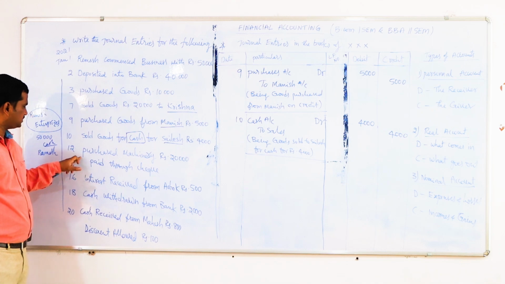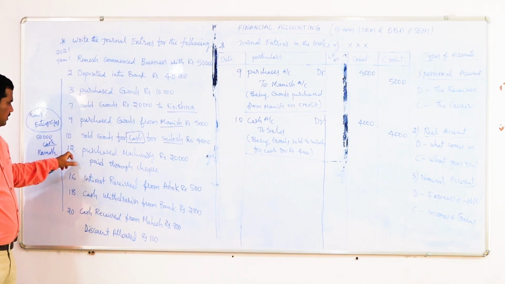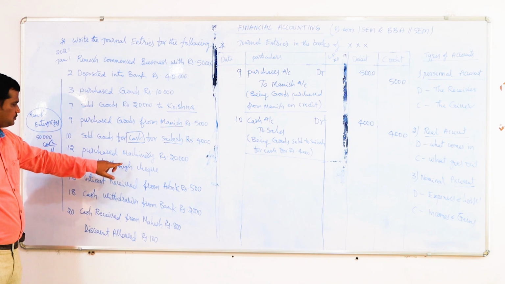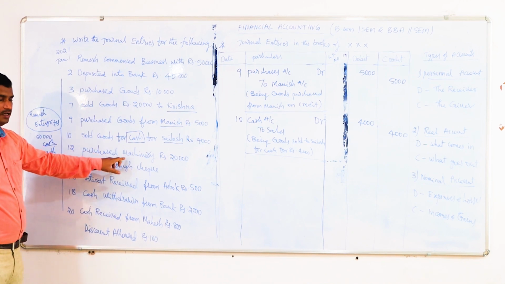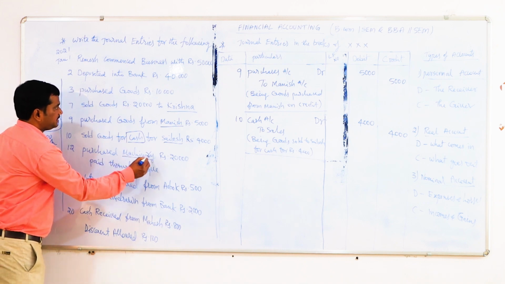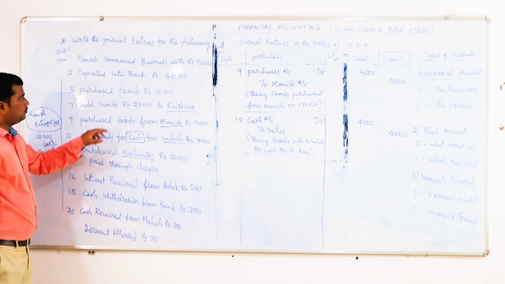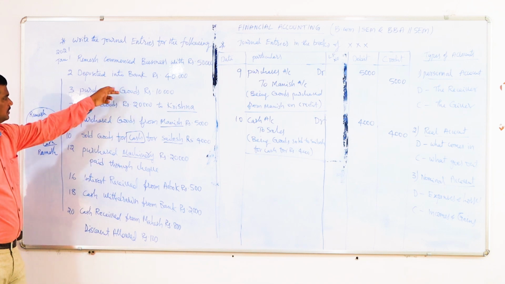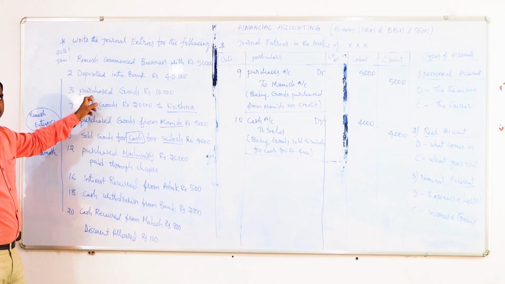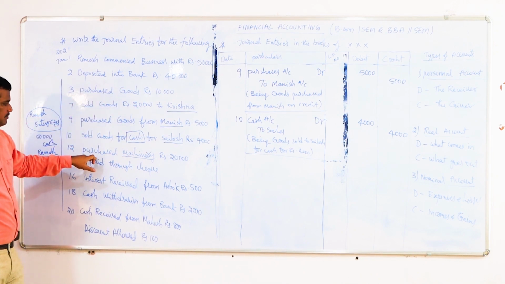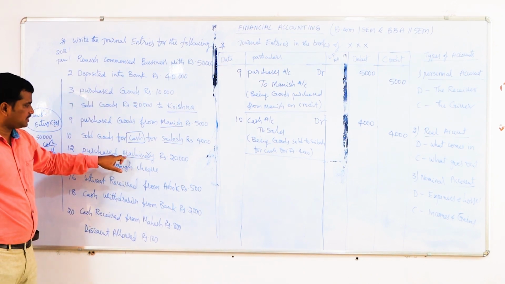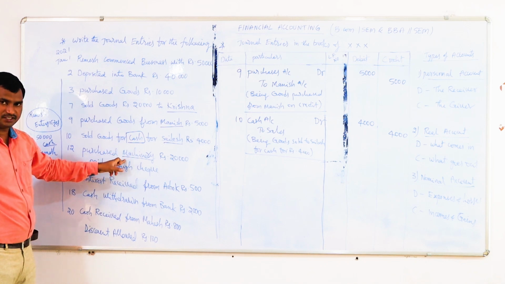Next we go to the next transaction. Here the company is purchasing machinery for rupees 20,000 paid through cheque. Here the company is purchasing the machinery, not the goods. Goods are the regular business item. So when goods are purchased, we should treat it as expenditure, and we debit the purchases. Here we are buying the machinery. Buying machinery is also an expenditure to the company.